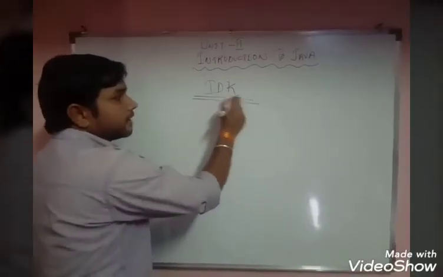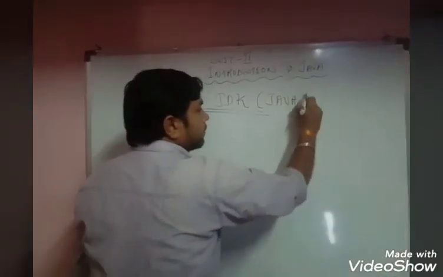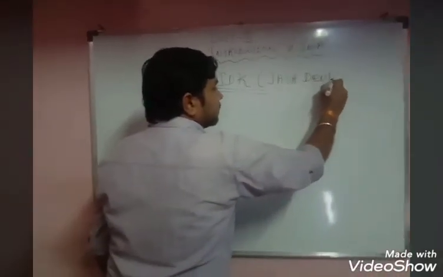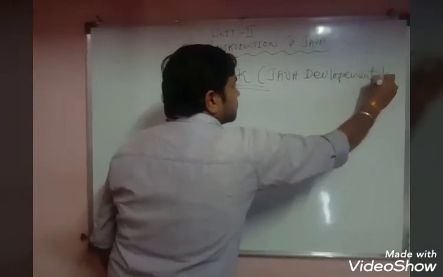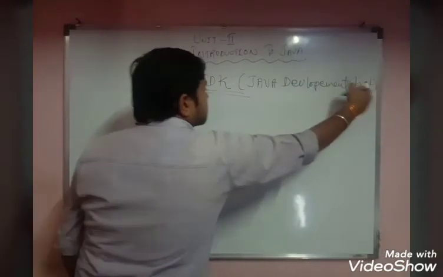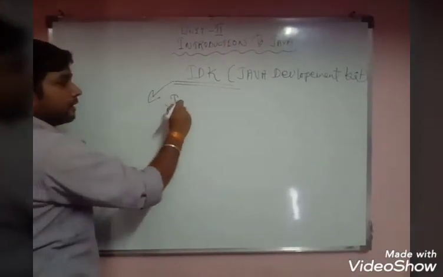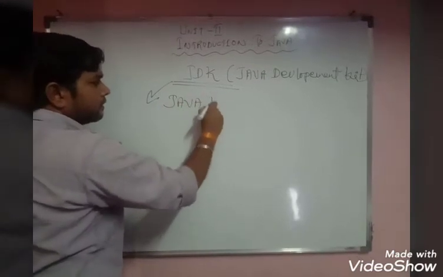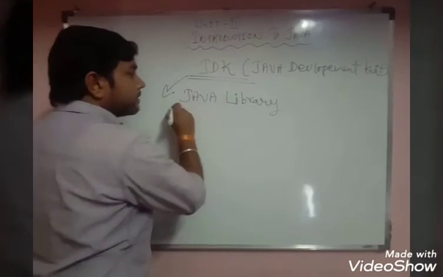The next topic is JDK. JDK means Java Development Kit. This is the full form of JDK. JDK is just a Java library. Now what is a Java library?